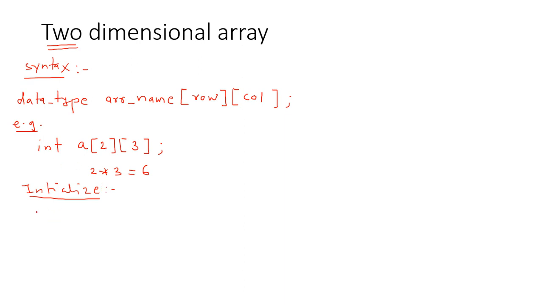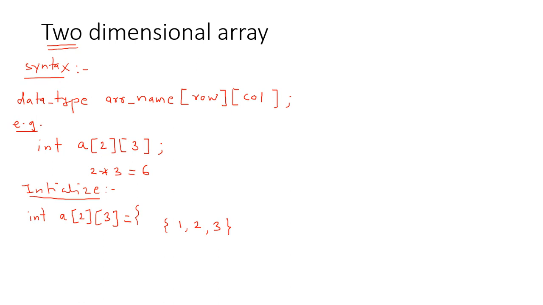So how to do it? Let us take int a2[2][3], which is equal to. Now let's start from the last subscript, that is 3. 1, 2, 3. That means 3 elements I have written here.